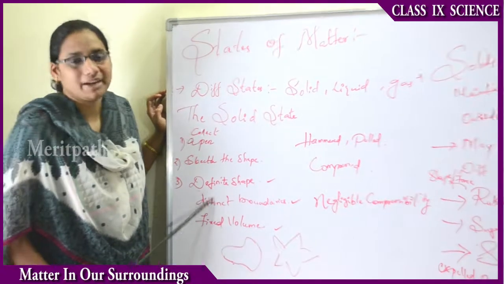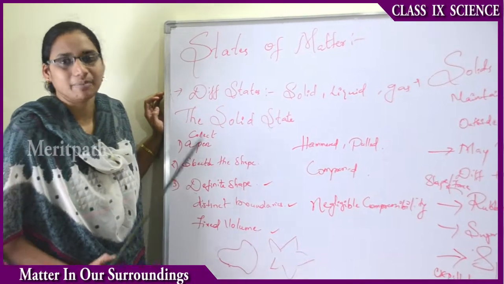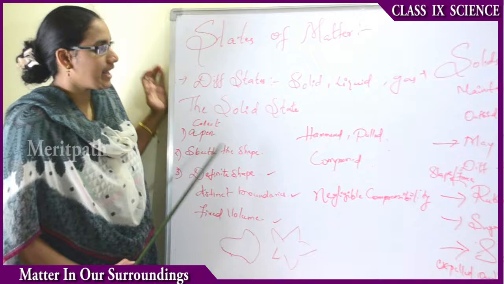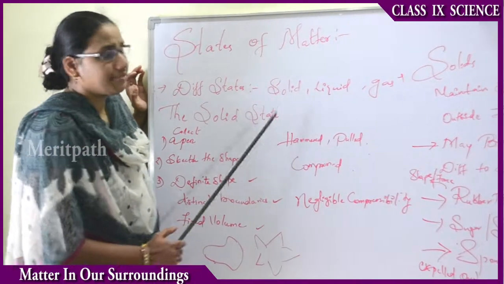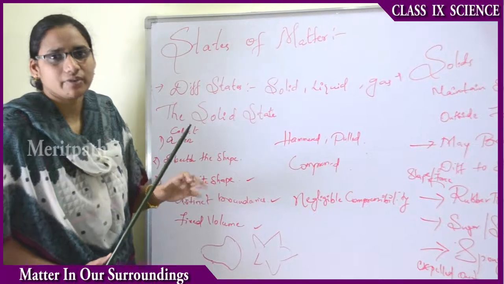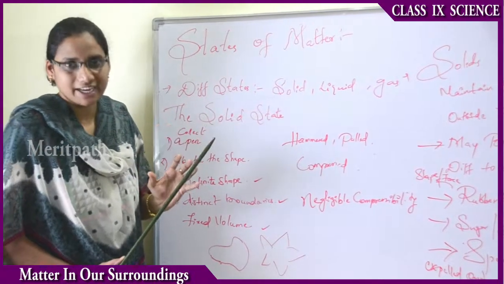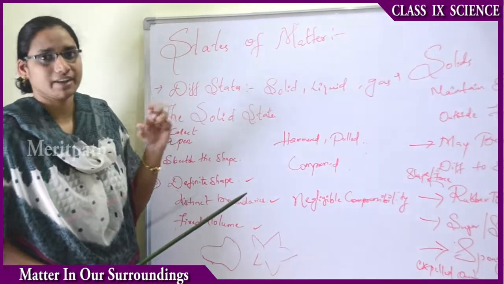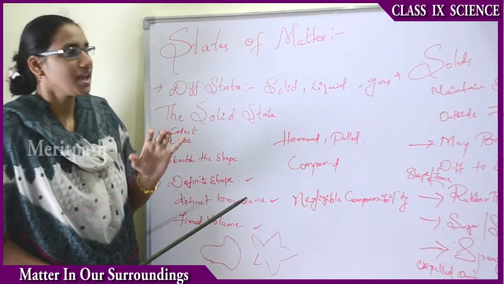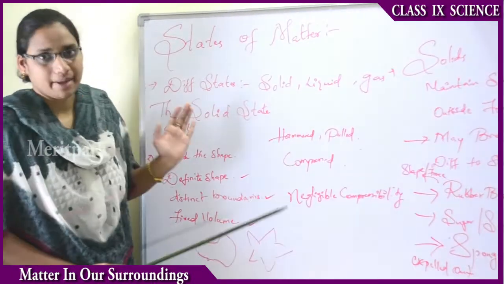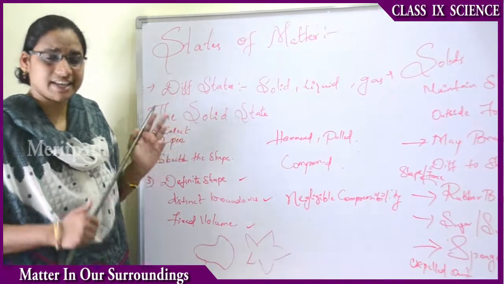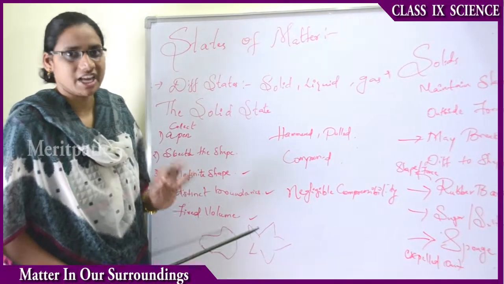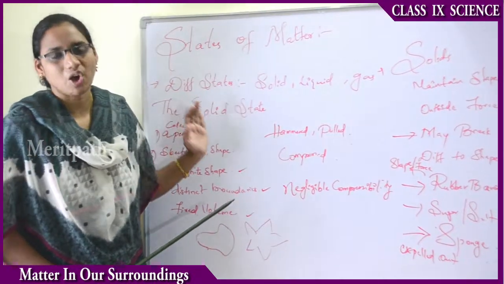At any point of time, at any temperature, in any atmosphere, the solid state does not change its shape. For example, let us take solids. If we try to compress it or give an external force on a solid particle like a stone or a pen, or anything that we can touch and is in a solid form, then it does not change its shape. When we give very much external force, it tries to break up, but it does not change its shape. That is the main property of solid matters.